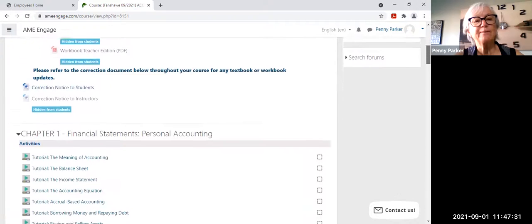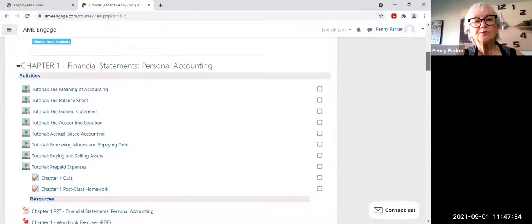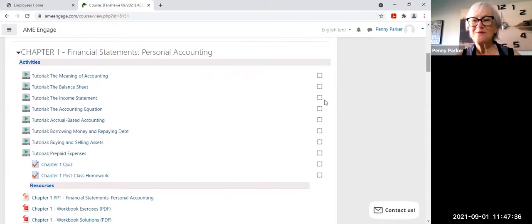And then each chapter has its own section. So don't be overwhelmed here, but chapter 1 has a lot of base information that they need you to get before you can move on in accounting. So there are a lot of tutorials. There's probably more pages dedicated to chapter 1 in the textbook than any of the other chapters. So you've got a lot of tutorials to get through there. And then there's your quiz and your post-class homework.